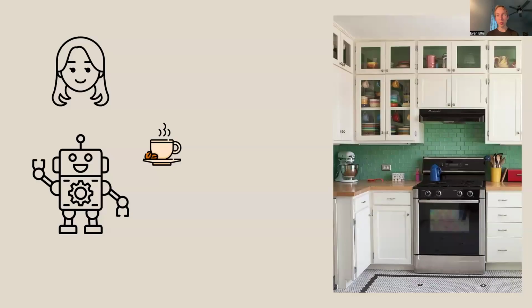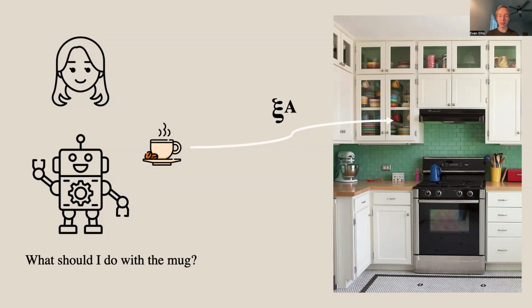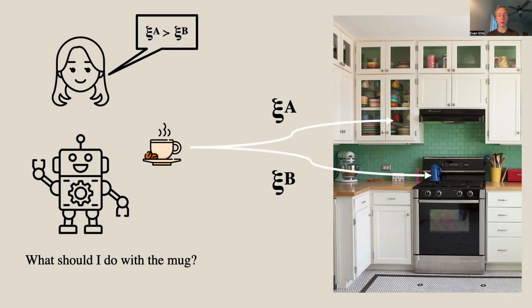So Alice has a robot, Rob. Rob needs to learn what Alice wants him to do. So Rob asks Alice, I could put the mug in the cabinet, or I could put the mug by the kettle. Alice will then respond with her preference: by the cabinet. And there are many features that could go into her preference, such as the final location, speed, or accuracy, and also many features that are irrelevant, such as what type of mug should I move?